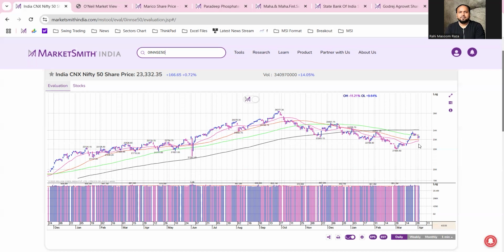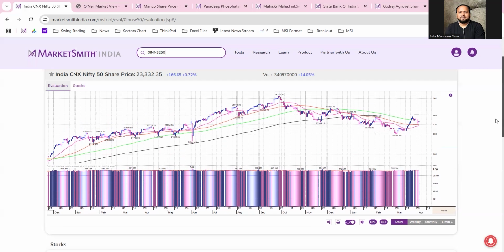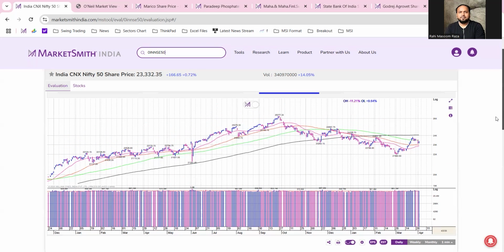But yesterday, as we know, there was too much noise about the reciprocal tariff, and Donald Trump has charged us 26% reciprocal tariff on India. So let's see how today's trading session can be, what impact it has on the index, and how much volatility we can see in the market, depending upon how the overall sentiment is impacted. So it would be a very interesting session to watch.